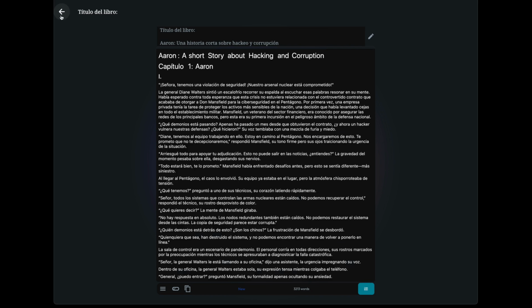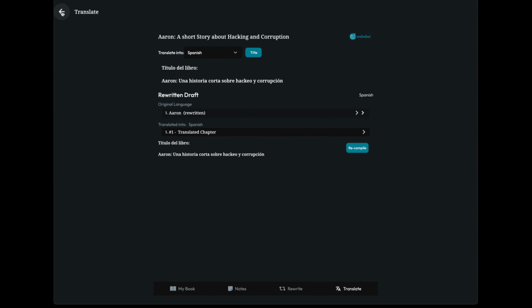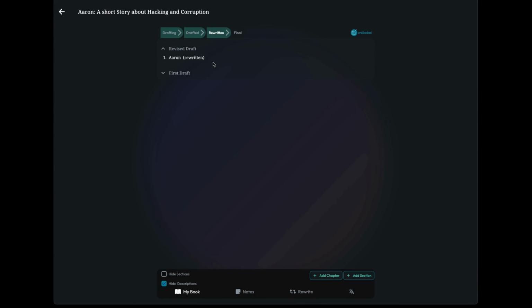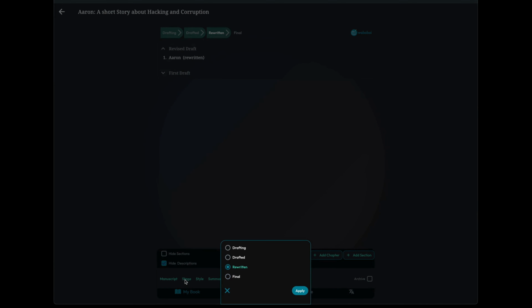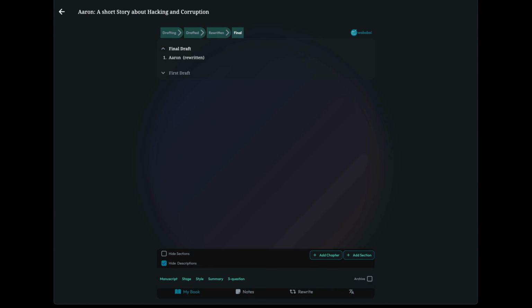So you see how easy and how powerful it is to have the assistance of AI with Wababai, with a workflow that is going to make writing your book extremely easy, even with a translation, going through the whole process. Once you are ready to go, just go to stage, final, and all right, you're ready to publish your book.